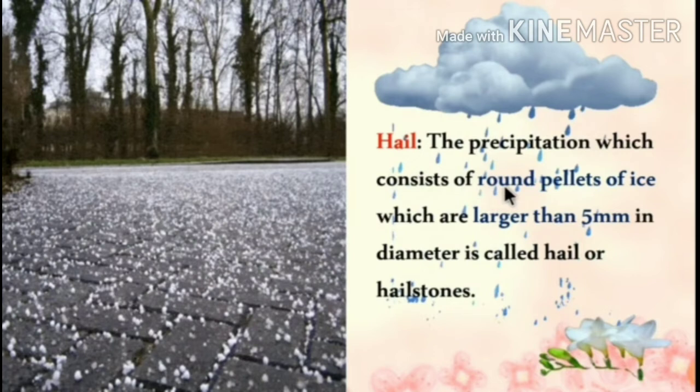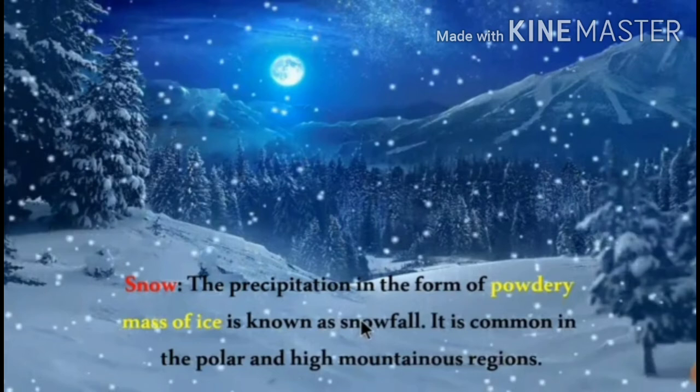And then hail. Hail means small pieces of ice falling from the sky. In Tamil, Alangatti Malai. Okay. And then the last one, snow.